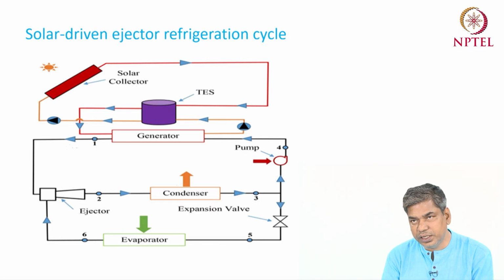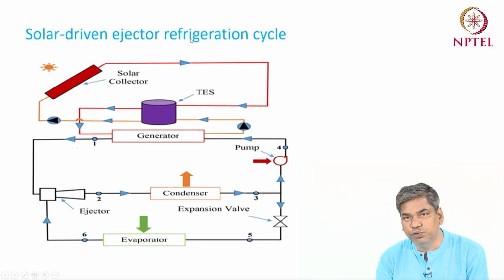Okay, and another part goes to the pump, and then goes to the generator where it will absorb heat, and then that will be used as a primary fluid for the ejector. Then the primary fluid and secondary fluid will mix, and the pressure will rise from the evaporator pressure to the condenser pressure at point 2. Okay, then 2 to 3 is the heat rejection process in the condenser. So this lower cycle I have already discussed in the previous lecture.